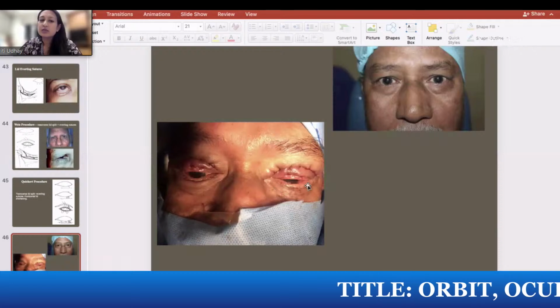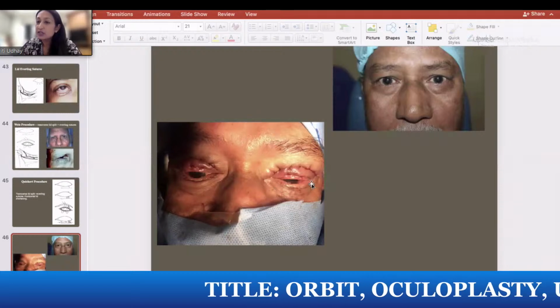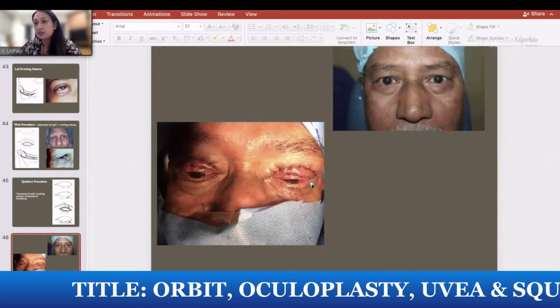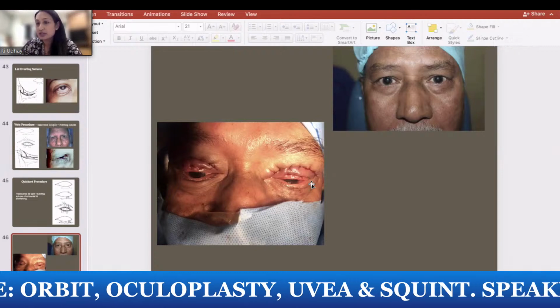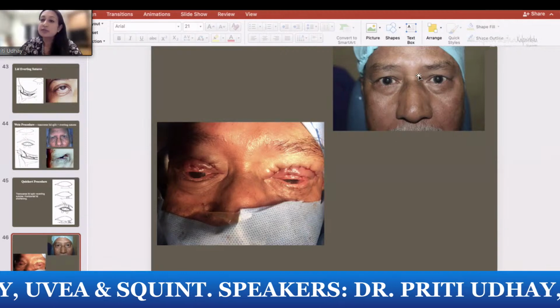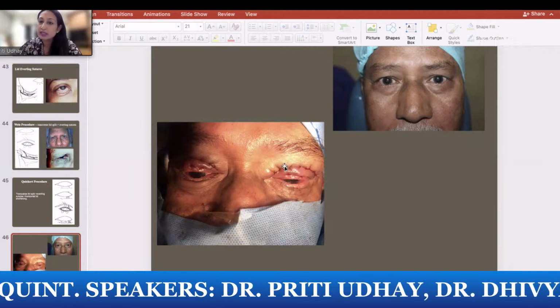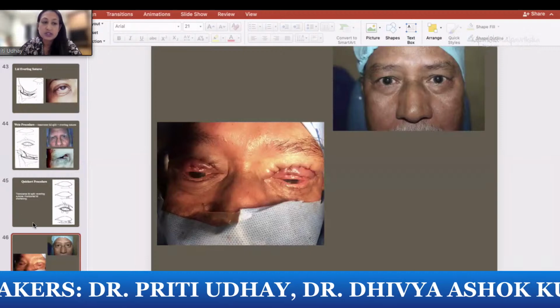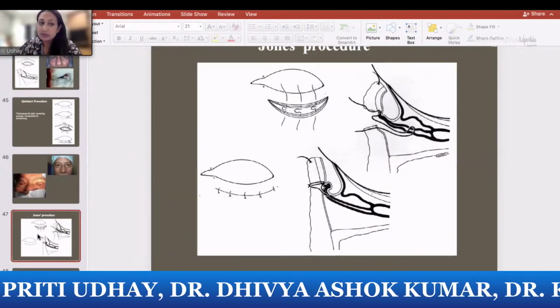Then in some cases you will need to rotate. Depending on the tarsus, if you have a cicatricial ectropion and your tarsus is thick, you can do a tarsus wedge or you can do a tarsus rotation. Now in these kind of patients where the tarsus was thick, I have done a marginal rotation along with a pivoting suture and anterior lamellar repositioning.